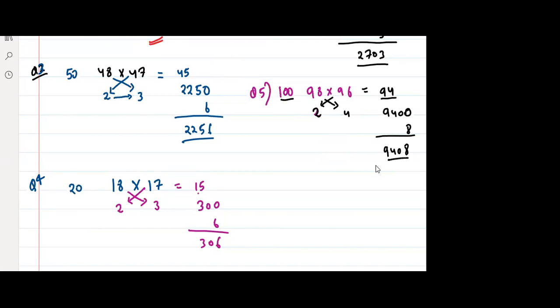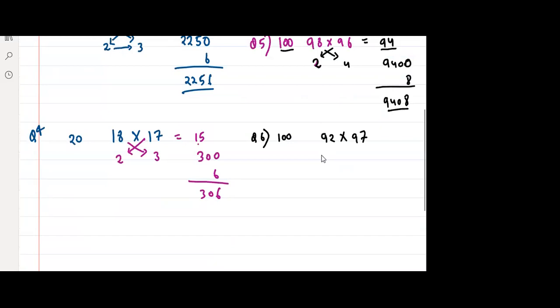Okay. Now, as someone asked, very good Anshika, very good Rachna, very good Nishita, very good Kartikeya. So someone asked this, 92 into 97. Can I do the same thing? Tell me, can I do the same thing? Everyone, please solve with me. 92 into 97.